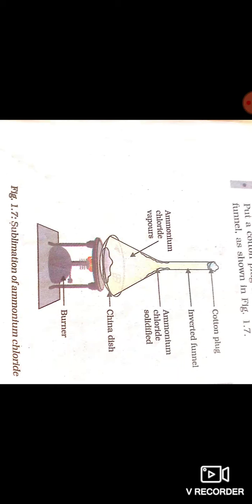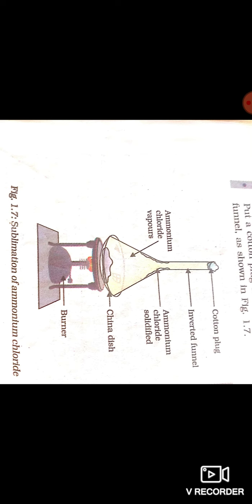Observe this figure. This is the sublimation of ammonium chloride. Set up the apparatus as shown in the figure. Here take the cotton plug, inverted funnel, ammonium chloride, china dish and burner.